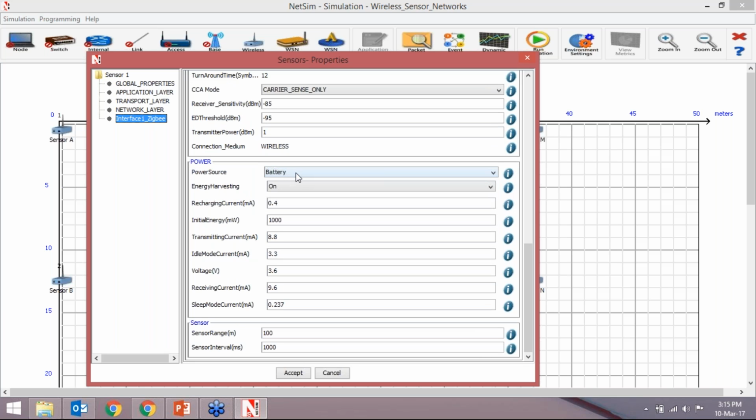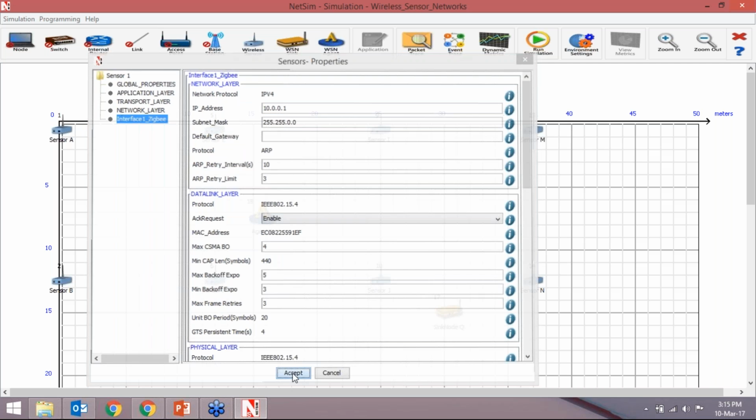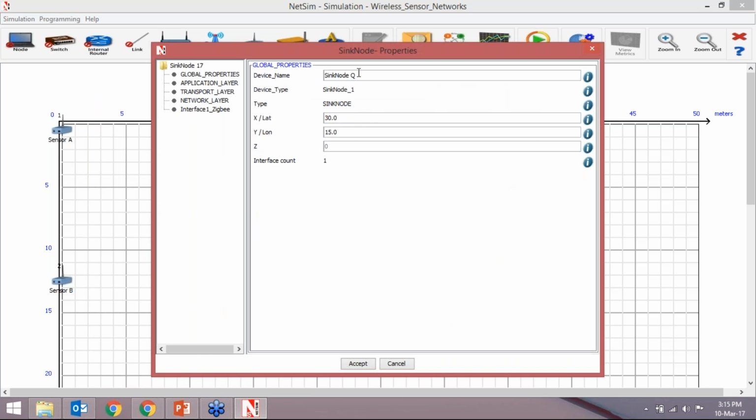Power sources, it can be battery or mainline. Energy harvesting is on. Recharging current, initial energy, transmitting current, idle mode current. Then sensor range of the device, sensing interval, how much interval to sense the data, that we can define from here. So we are setting it for default. These are sink node parameters.